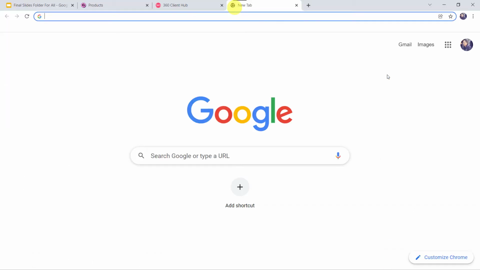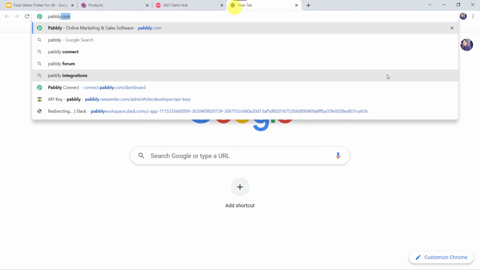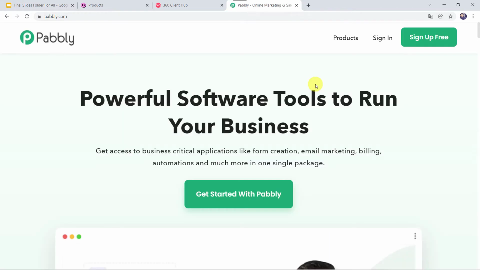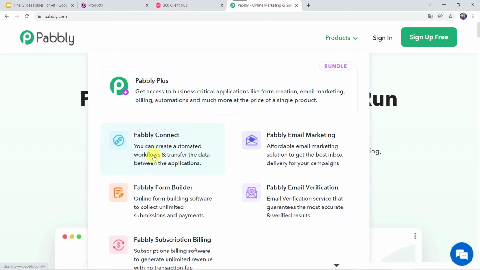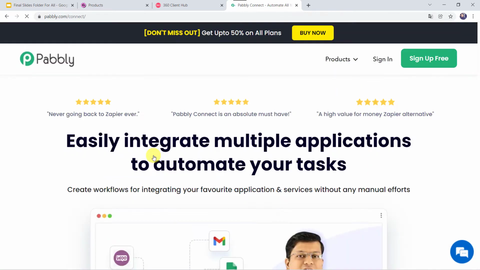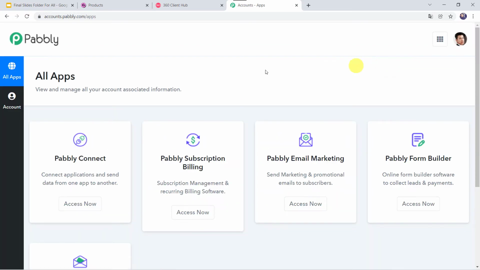For this, let us type pabbly.com in our browser. This is the website of Pabbly. Here we have to come to products and click on Pabbly Connect. This is the landing page of Pabbly Connect. As a first time user, you have to click on the sign up for free option. You can create your own account in just 2 minutes. As I already have a free account with Pabbly Connect, I'll simply click on sign in. In the all apps section, come to Pabbly Connect and click on access now.